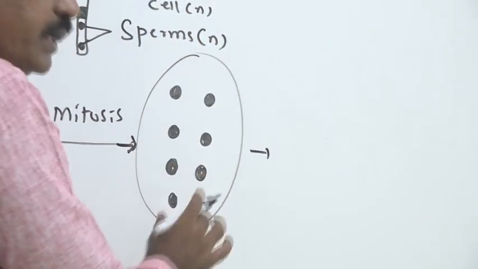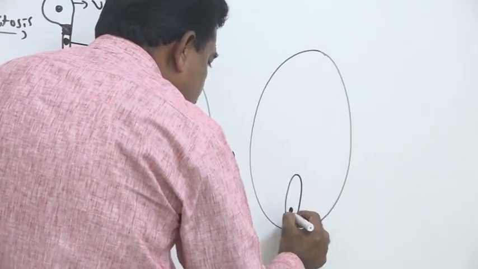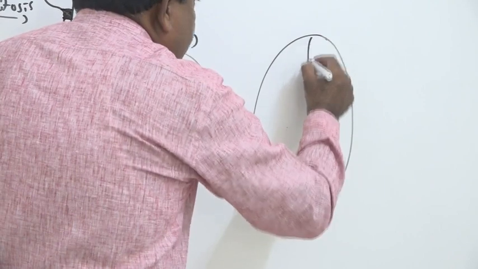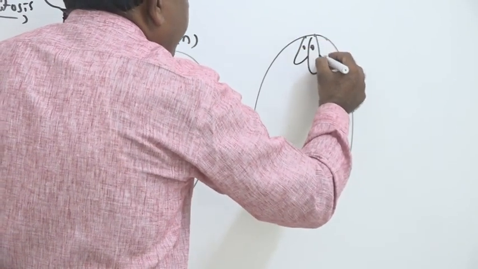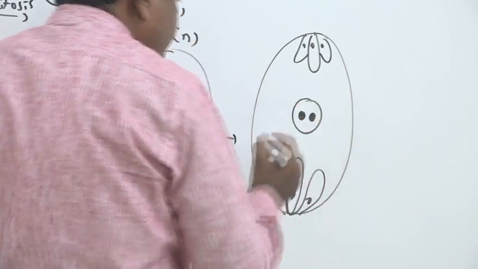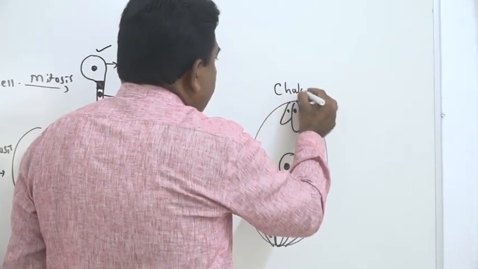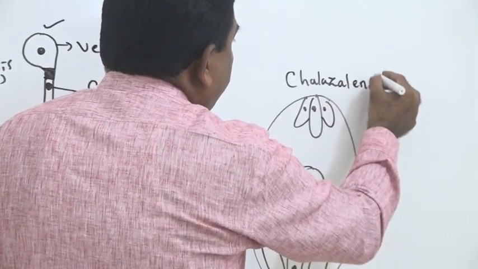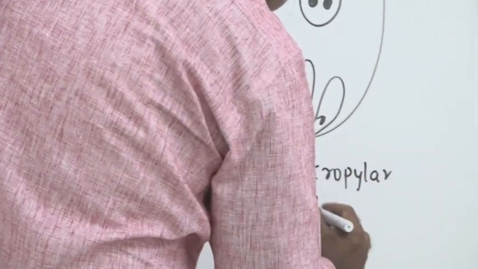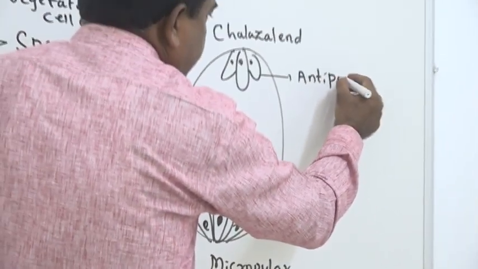There is a formation of a total of 8 haploid nuclei, wherein 3 cells tend towards the chalazal end, 3 cells towards the micropylar end, and one cell at the center with two nuclei. In such a way, the matured female gametophyte is formed. Suppose you take this as the chalazal end of the embryo sac, and this is the micropylar end. At that time, the chalazal end has three antipodal cells.